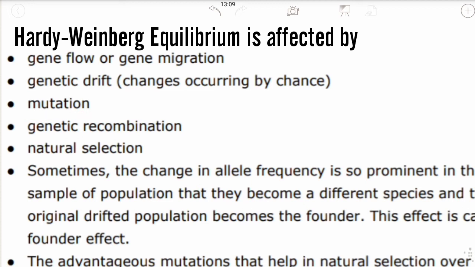Next one is genetic recombination. What happens in genetic recombination? Sometimes during the formation of the gametes, recombinants are formed. If it starts producing new sequences, then it will surely affect the Hardy-Weinberg principle, obviously. So the recombinants must not happen, because the gene pool will not remain constant. Due to the formation of genetic recombinants, the gene pool will not be constant.